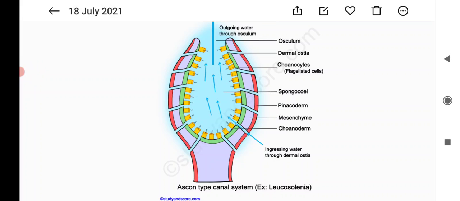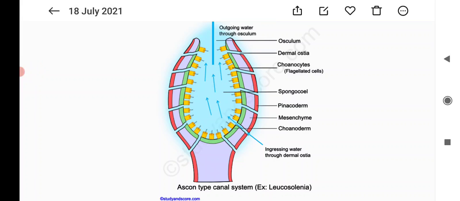Water enters through minute pores called ostia lining the body wall, through which the water enters into the central cavity, the spongocoel, and goes out through the osculum. In this picture you can see the water entering through the minute pores called ostia.